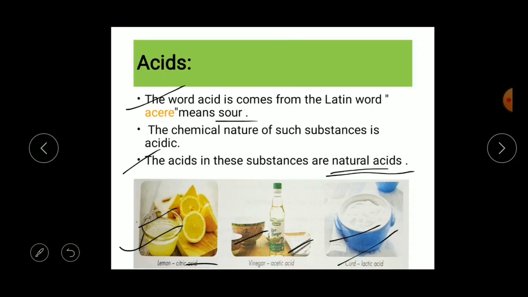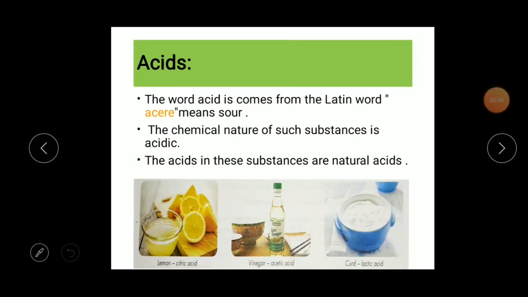These natural acids are weak in nature, so they will not burn your skin even if we eat them, right? Lemon, vinegar, curd, we eat them, so they are not harmful to us, whereas the artificial and inorganic acids are prepared in the laboratory, so they are very strong and they can burn your hands. For example, hydrochloric acid, sulfuric acid or nitric acid. Understood, children, what are acids?